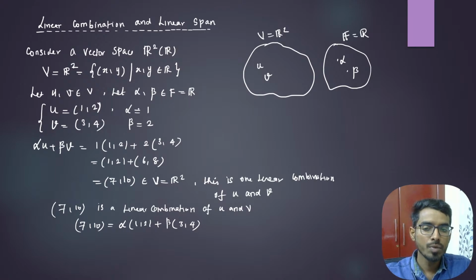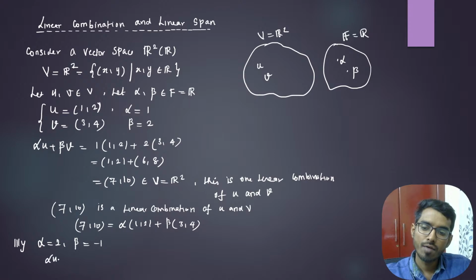With alpha equal to 1 and beta equal to 2, 7 comma 10 is one linear combination of u and v. Similarly, if I take alpha equal to 2 and beta equal to minus 1, we will get another linear combination.